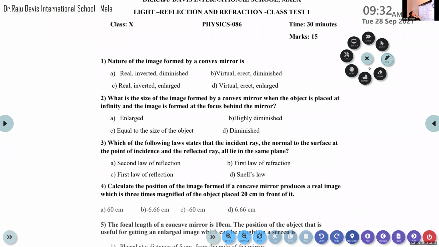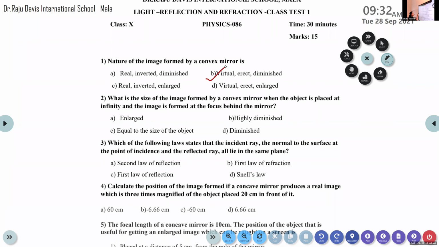Nature of the image formed by a convex mirror is: real inverted diminished, virtual erect diminished, real inverted enlarged, or virtual erect enlarged. Which is the right answer? Virtual erect diminished. Option B is right. In the case of a convex mirror, we have only two possible cases: object at infinity, and object between infinity and the pole. In both cases, the image is virtual, erect and diminished.